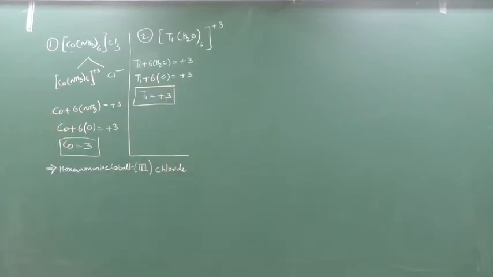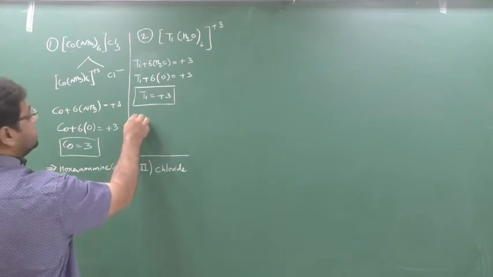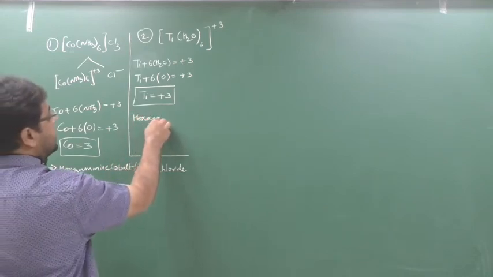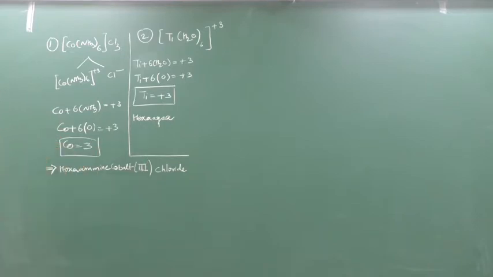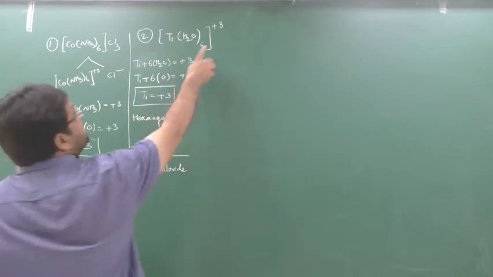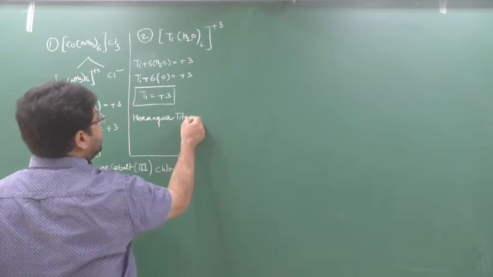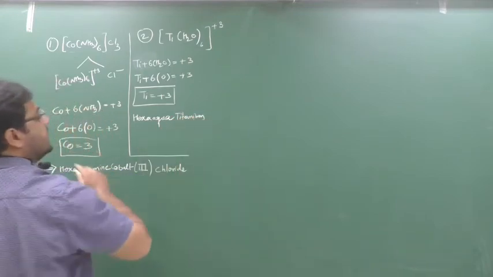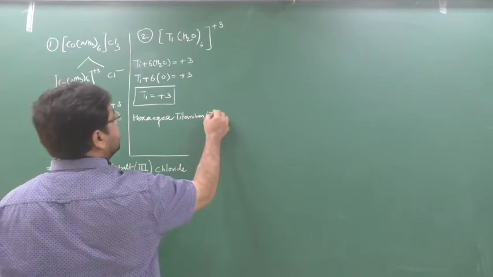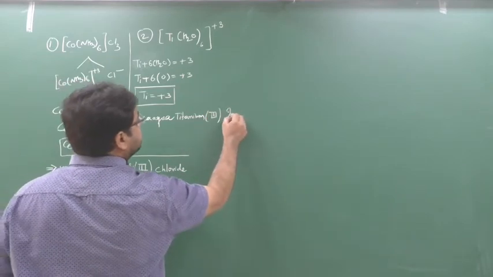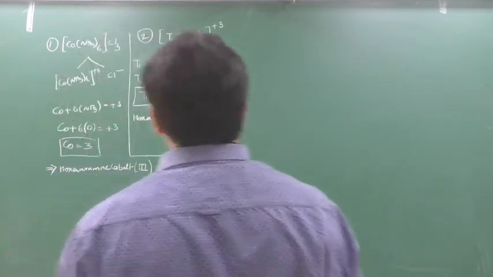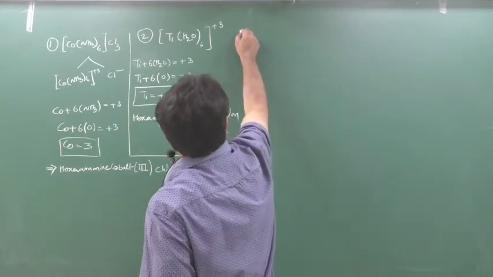Your name will be hexa. Water is aqua, not aquo. Remember? Hexaaqua. It's a positive complex, so the name of the metal is as it is, titanium. Don't leave space. Titanium(III). How much? 3. That's it, no? Ion, because it's an ion. Clear?